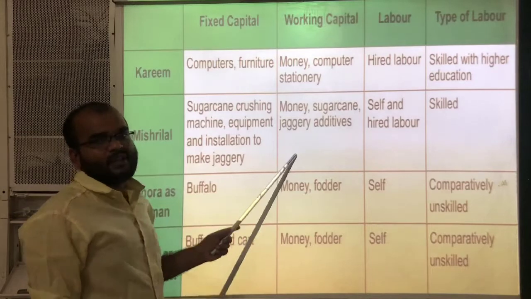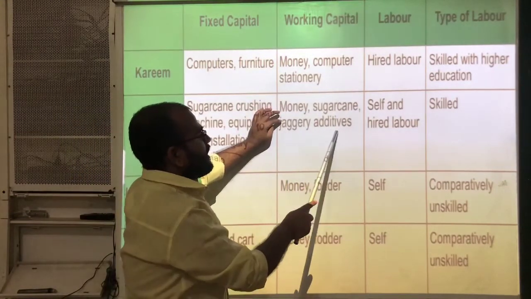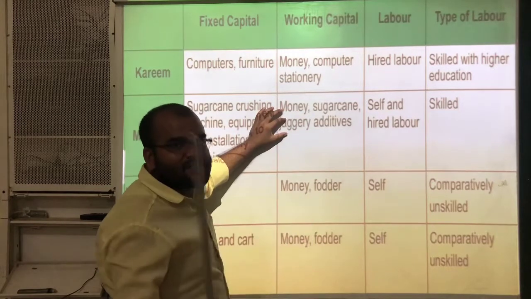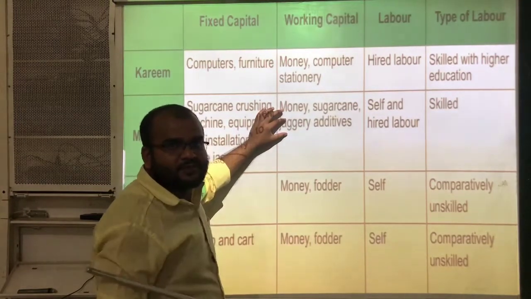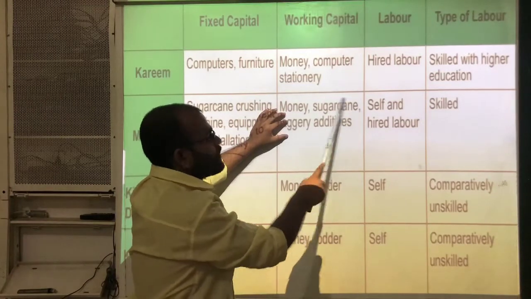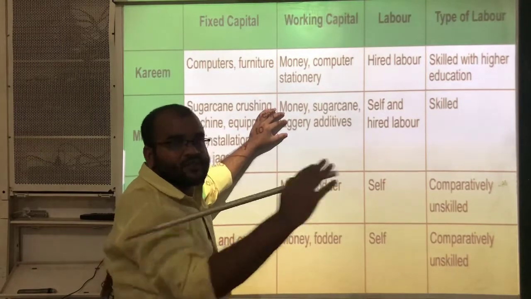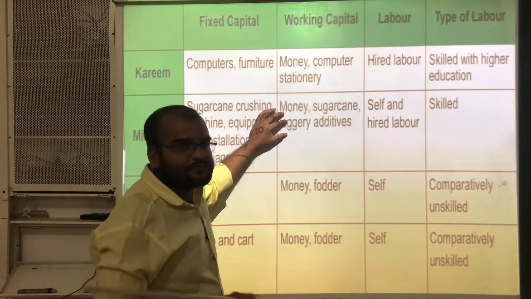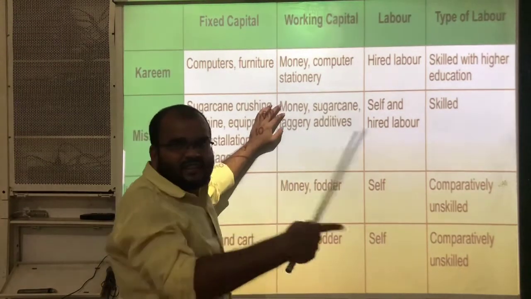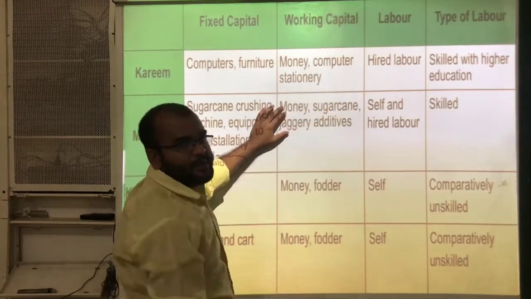Next, working capital. Money, sugarcane, jaggery, additives. To prepare the jaggery, he needs some additives. Okay? Some ingredients. Those ingredients and sugarcane. Okay? To buy the sugarcane and to produce that sugarcane, he will spend money. And money means for that labor, money. All these things will come under working capital.